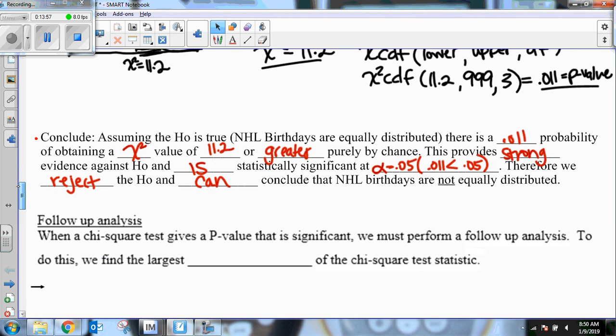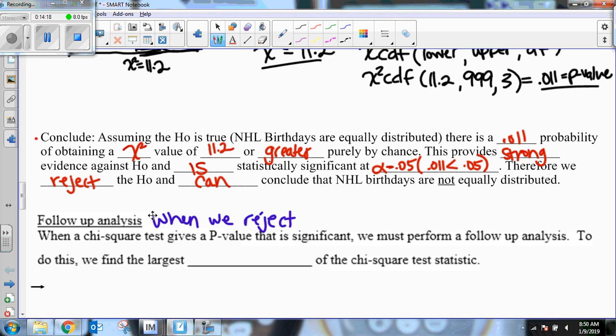Now, one last piece here is that in the conclusion, because we rejected the null hypothesis, we can actually go further and say not only are they not equally distributed, but we can say why they're not equally distributed. So we often want to do a follow-up analysis when we reject the null hypothesis.